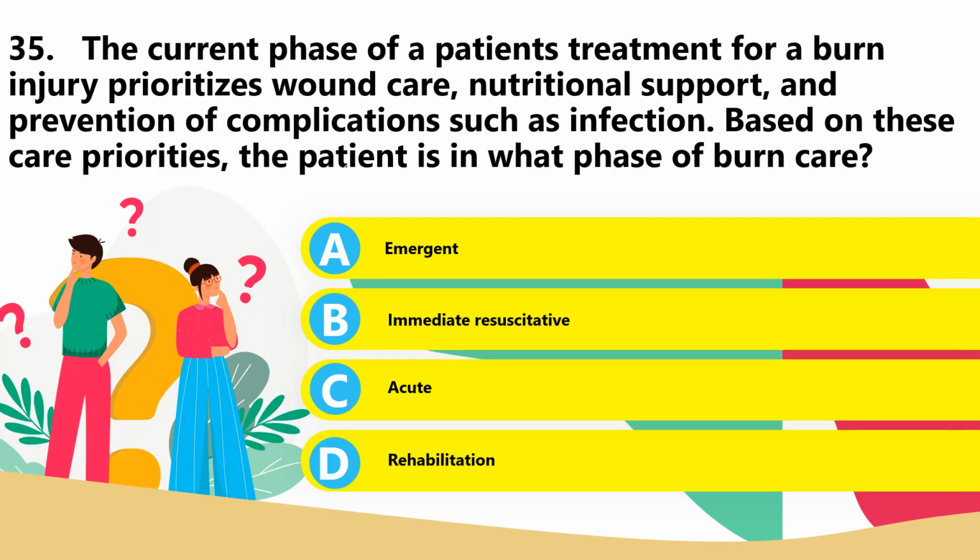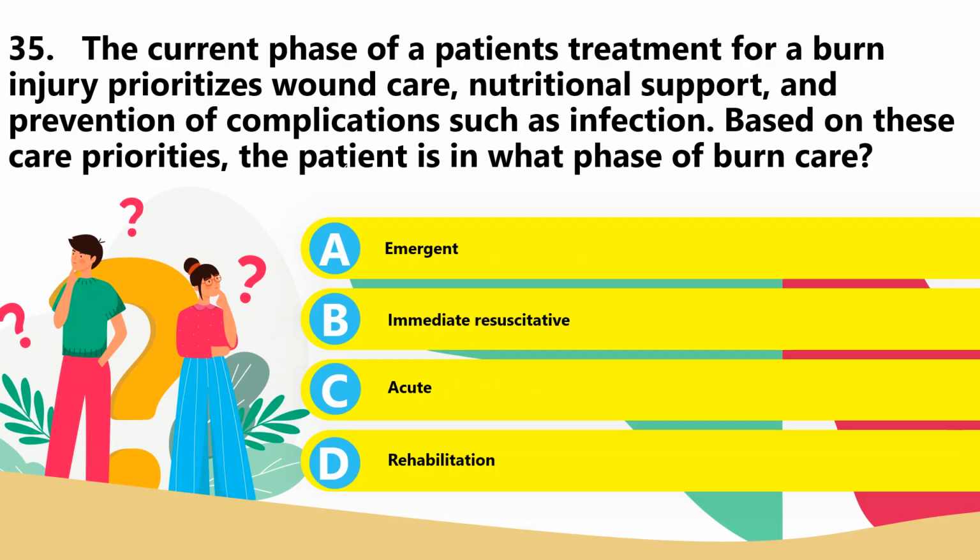35. The current phase of a patient's treatment of burn injury prioritizes wound care, nutritional support, and prevention of complications such as infection. Based on these care priorities, the patient is in what phase of burn care: emergent, immediate resuscitative, acute, or rehabilitation? Of course, the acute or intermediate phase of burn care follows the emergent resuscitative phase and begins 48 to 72 hours after the burn injury.